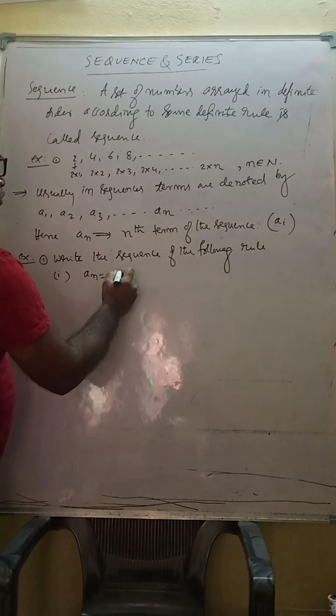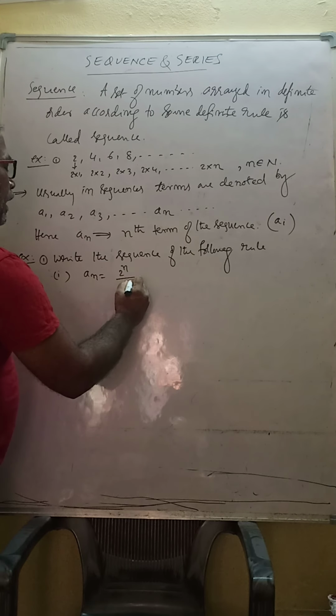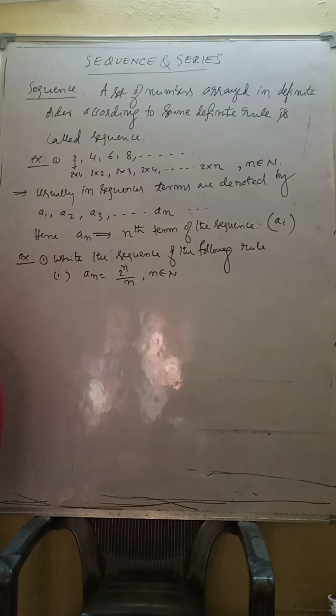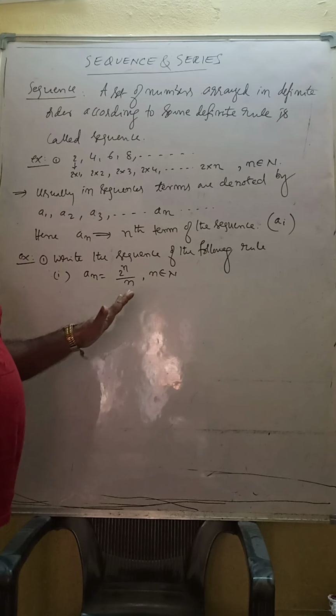An is equal to 2 power n by n, where n belongs to N. Usually n belongs to N, even if it is given or not given, it does not matter.